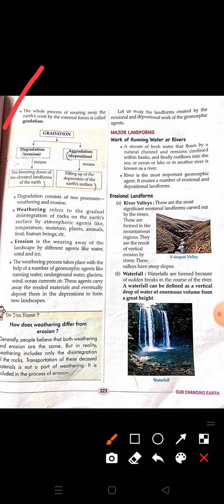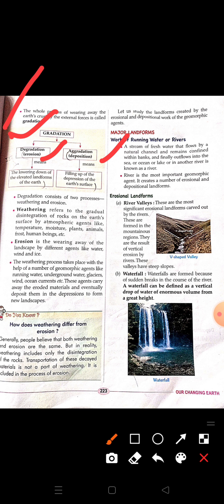Now let us know about gradation. There can be two processes of gradation. One is degradation, which means erosion, where the soil is eroded, and another is aggradation, which means deposition.